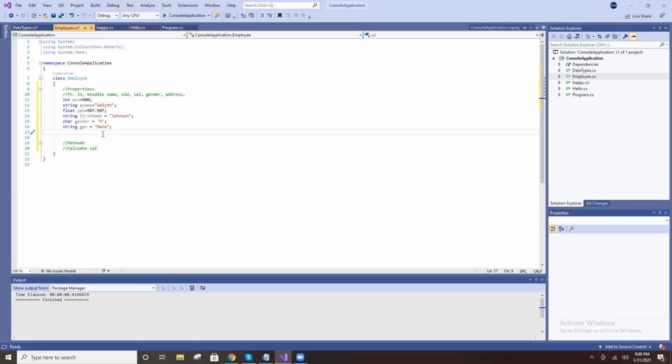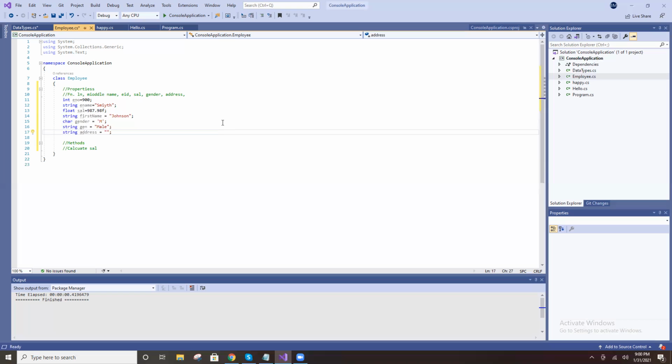Address now, obviously, address means which data type? Address is a string.